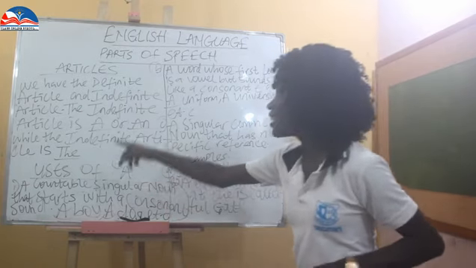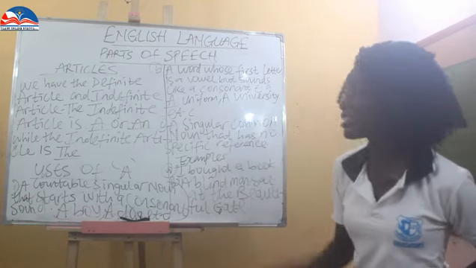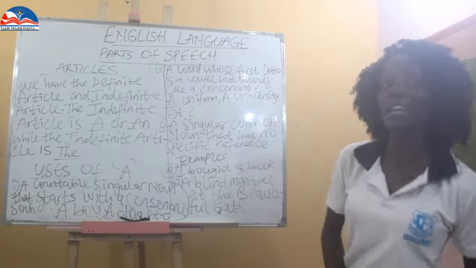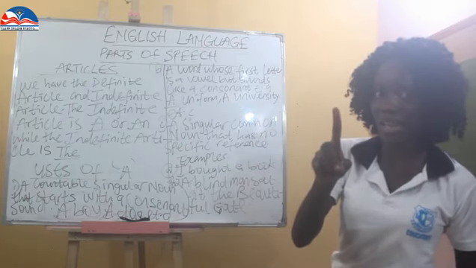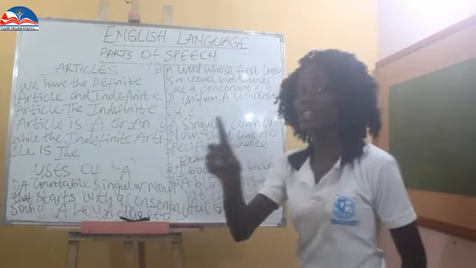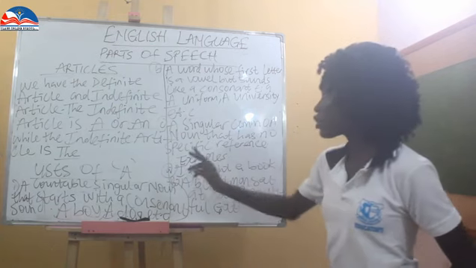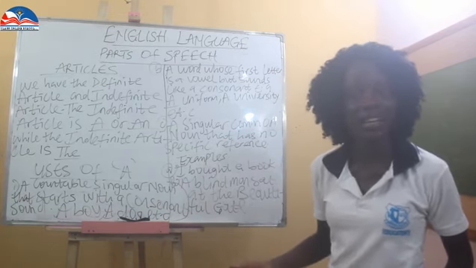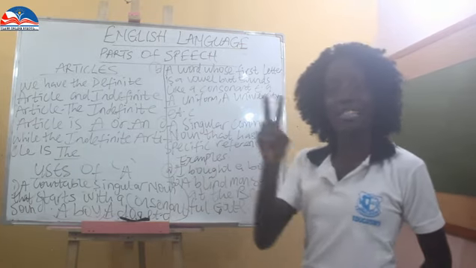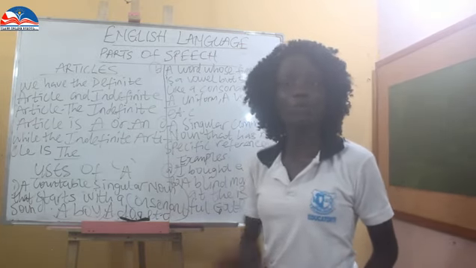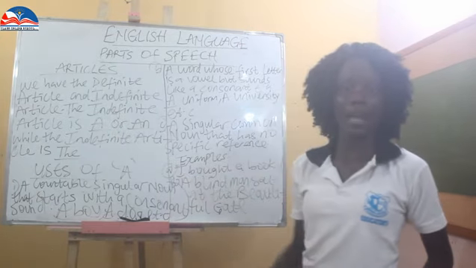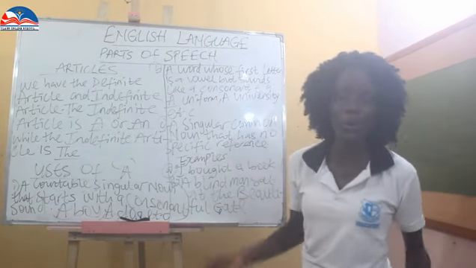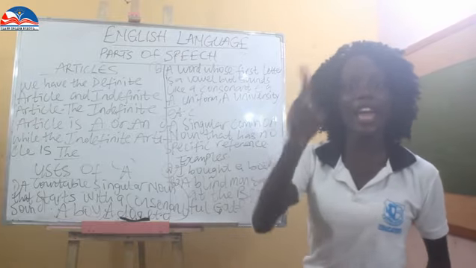But now, a is used for a countable singular noun. Remember, countable nouns are nouns that could be counted, and when it is singular, it does not have the addition of any other thing. I gave you an example earlier: bag. It's singular. But when you put s, bags, it becomes a plural noun. For a countable singular noun, we have book. So we are going to have a book.